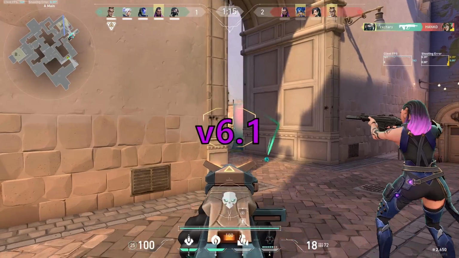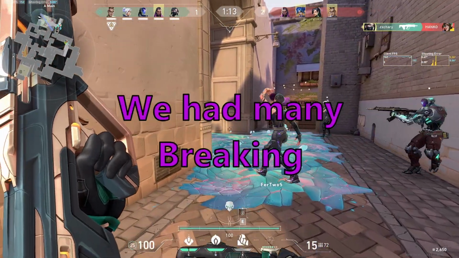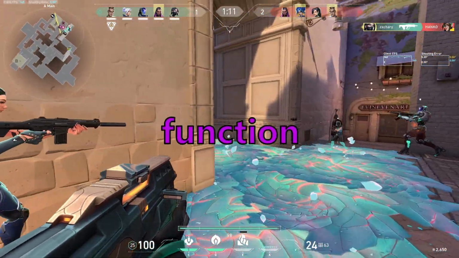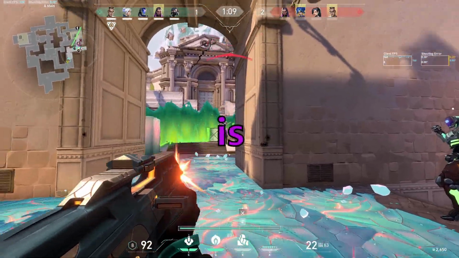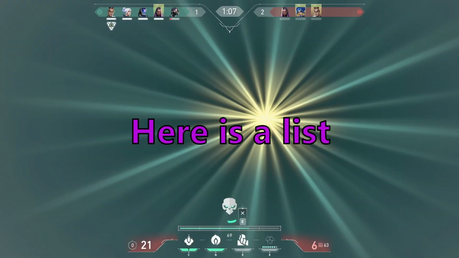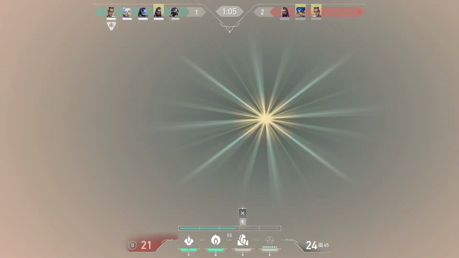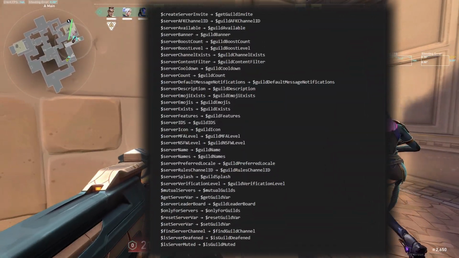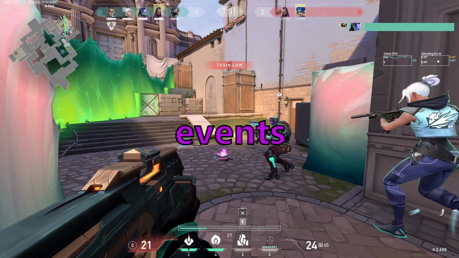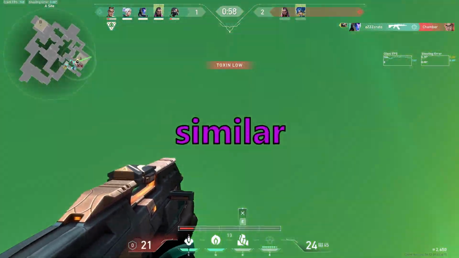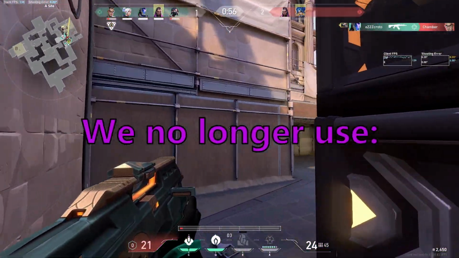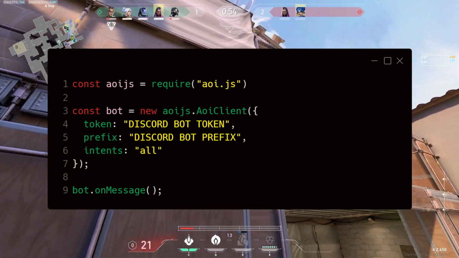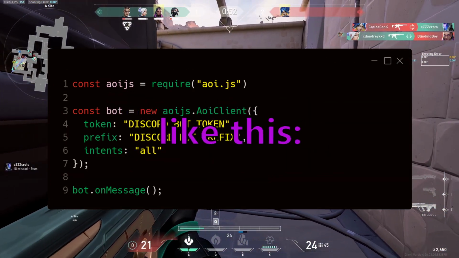In 6.1.0 we had many breaking changes, like changing every function that includes server in it, which is now renamed to guild. Here's a list of all the changes in case you want to look at it. The way to add events changed, and now it's similar to intents. Like we no longer use bot client on message. Now we have to add it to the client directly like this.